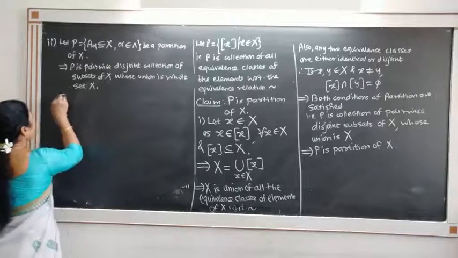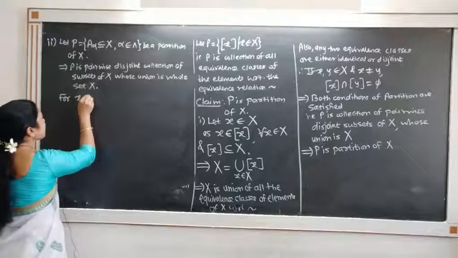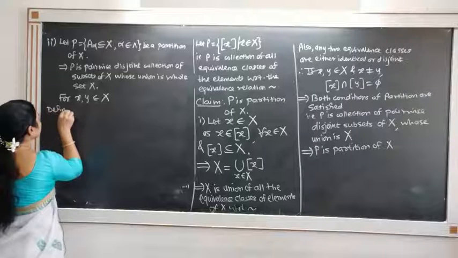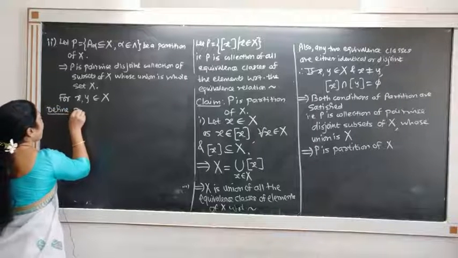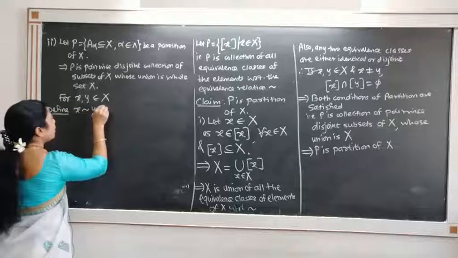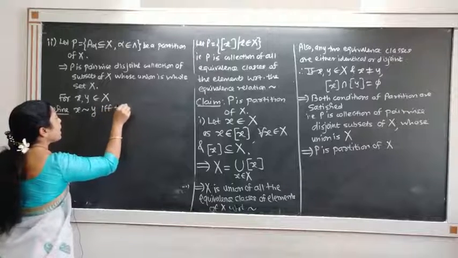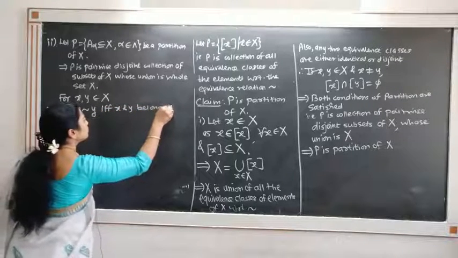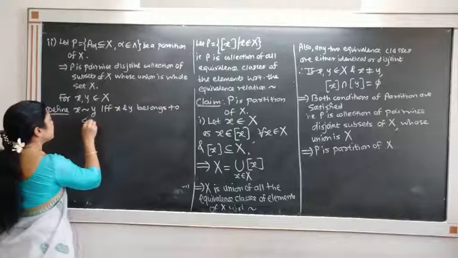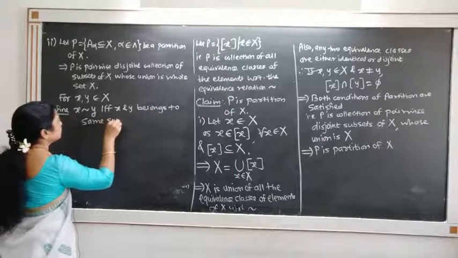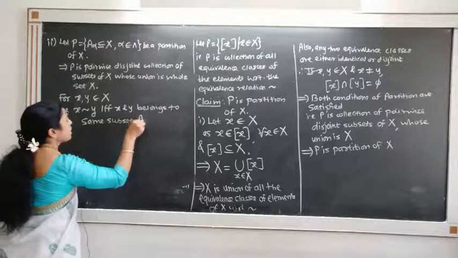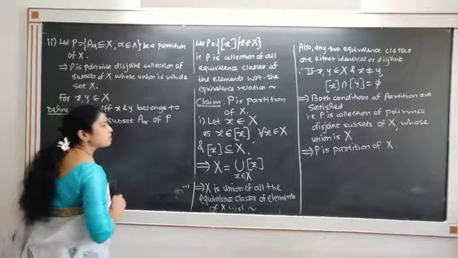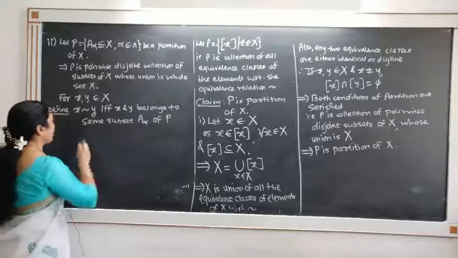So for any two elements x and y in X, we will define a relation: x is related to y if and only if x and y belong to the same subset A alpha of P, alpha in the index set.